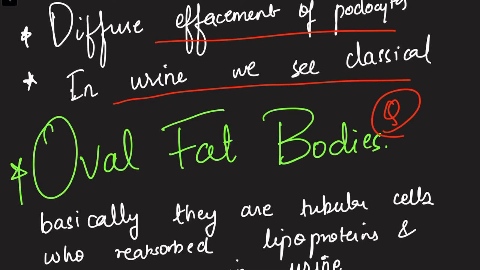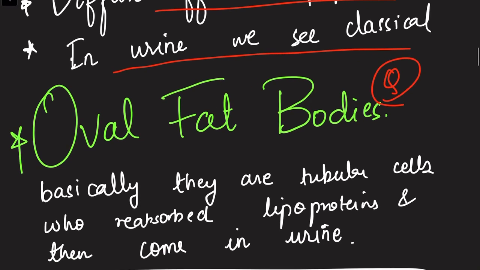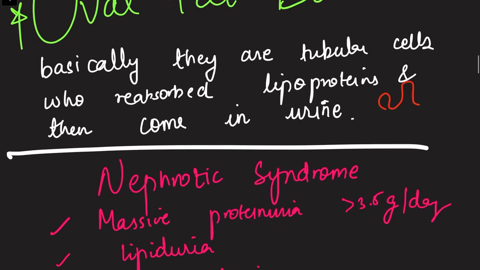So basically what are these oval fat bodies? Your glomerulus is allowing fat and protein, that is lipoprotein, to go into the tubule. Okay, so normally we don't see protein going into the urine, but now the protein goes into the urine, so the tubule starts reabsorbing the protein.